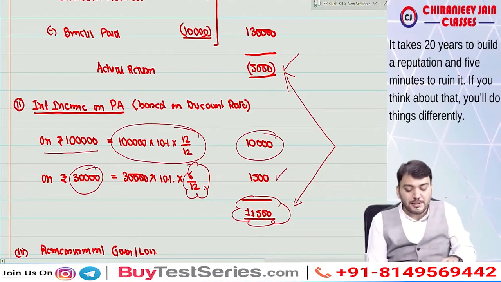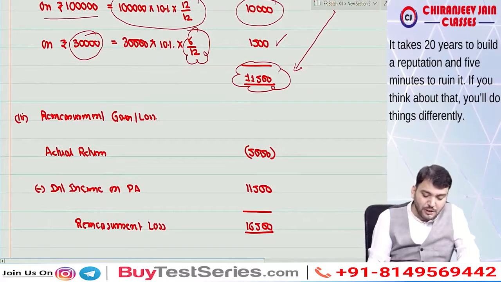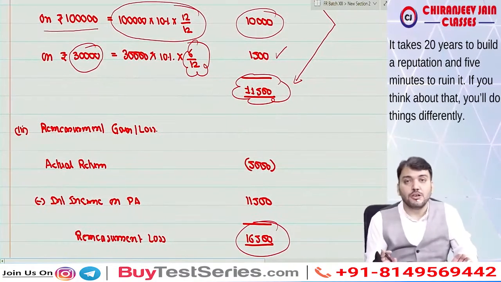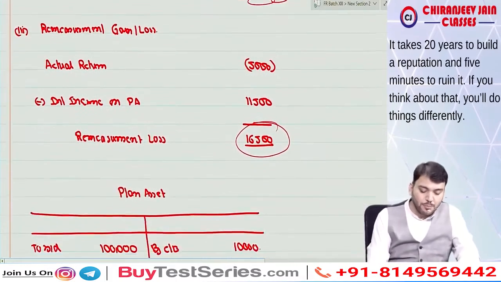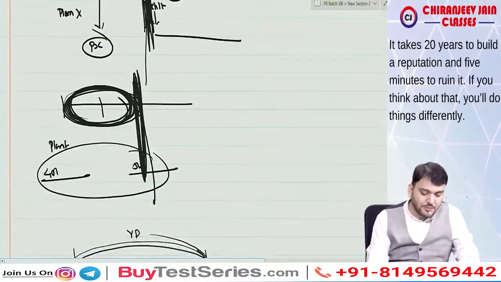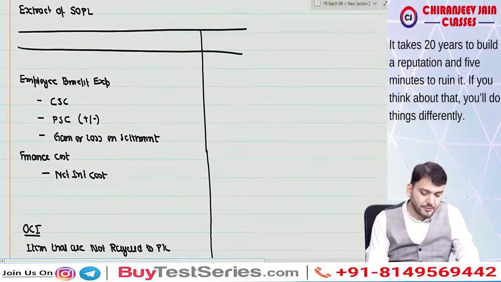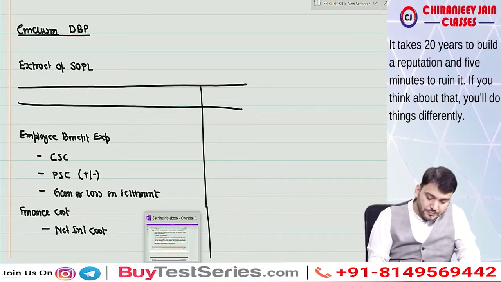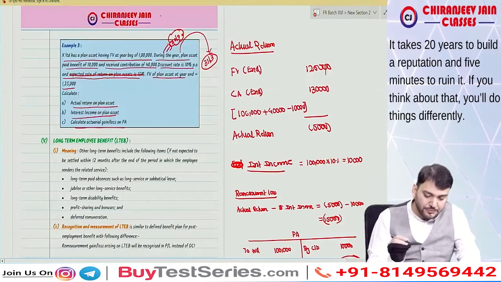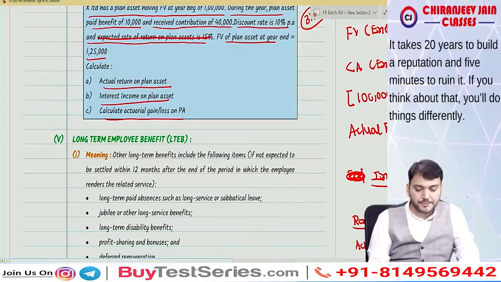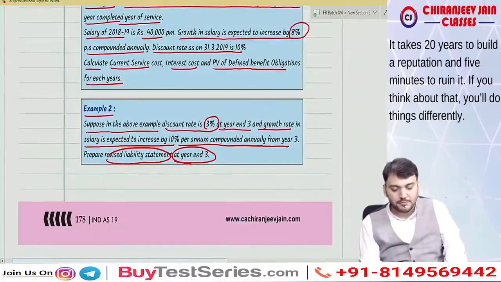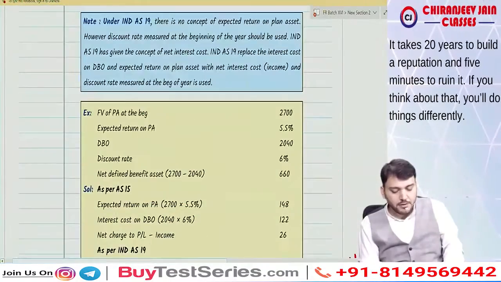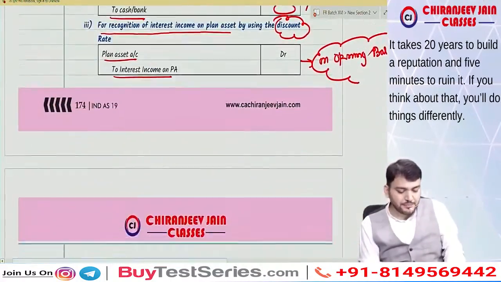The difference between these two will be the remeasurement gain or loss. So of course there is a remeasurement loss, that is 16,500, which will be transferred to OCI. Understood this point? I hope you understood this point. Yes sir, we have understood. Correct? Any doubt? No doubt. So plan asset also you have understood.